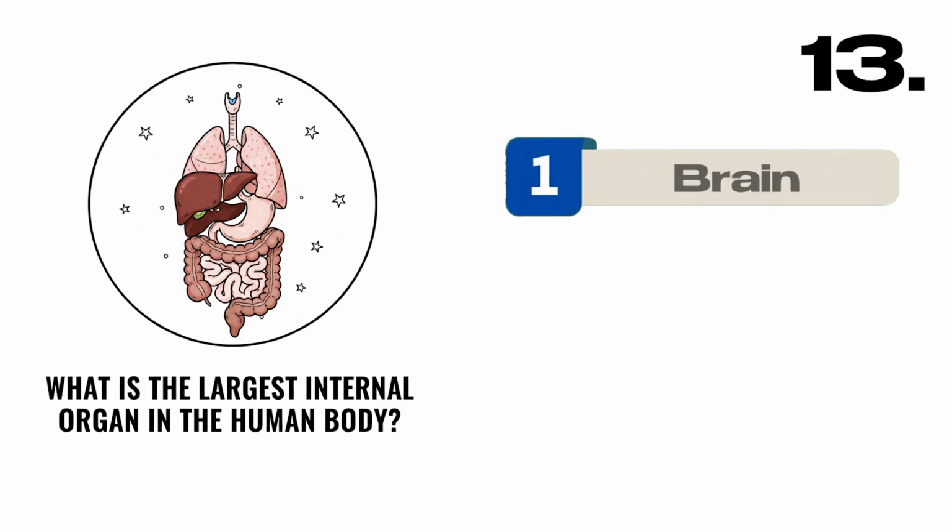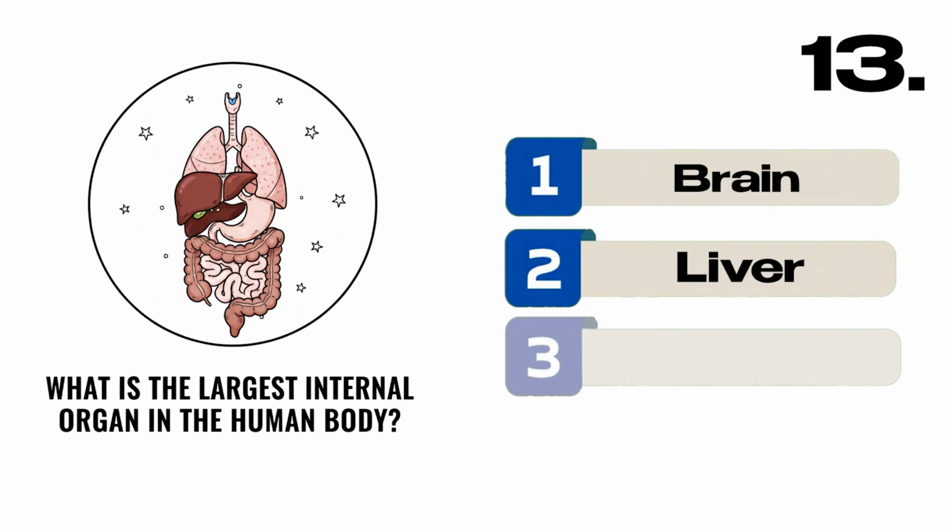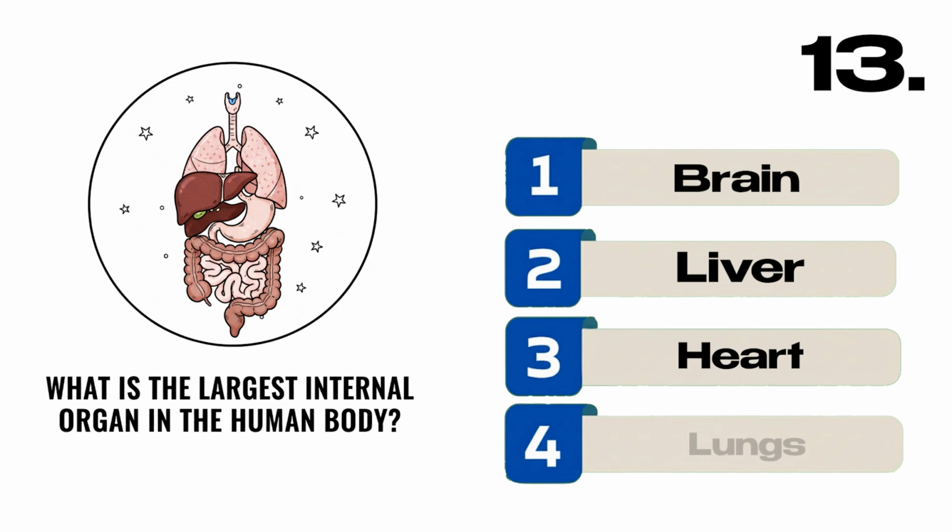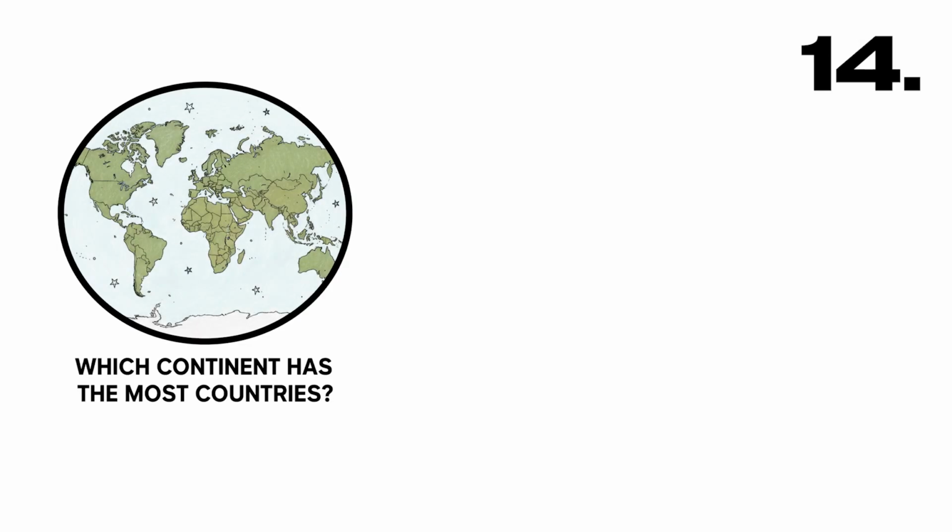What is the largest internal organ in the human body? A, brain, B, liver, C, heart, D, lungs. Correct answer, B, liver.